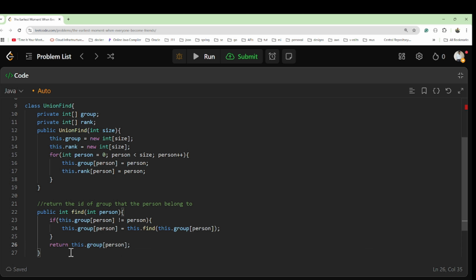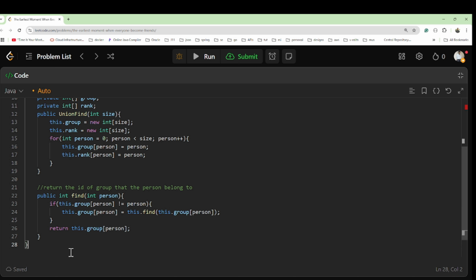So what will this function do? The union find data structure contains a method find in which we pass the person and it returns the ID of the group where the person belongs.